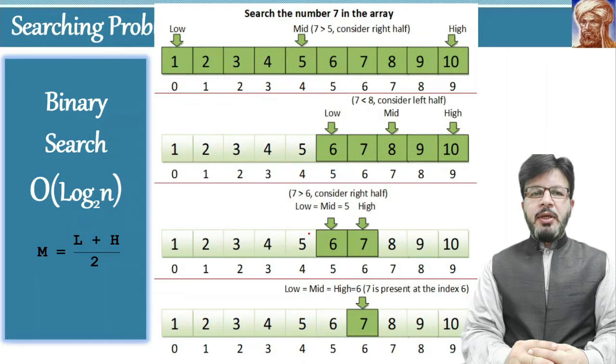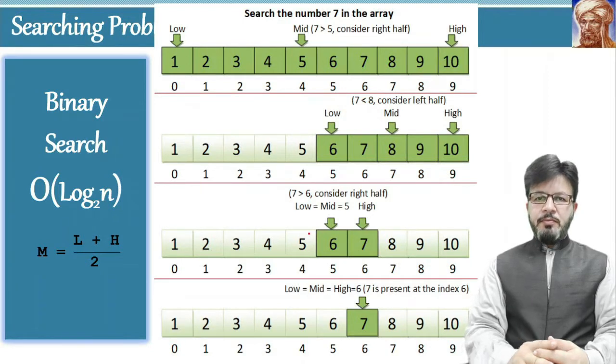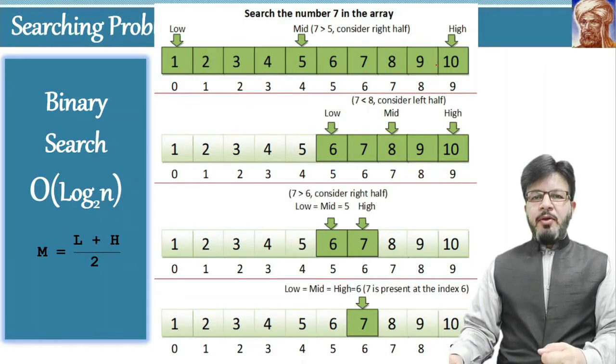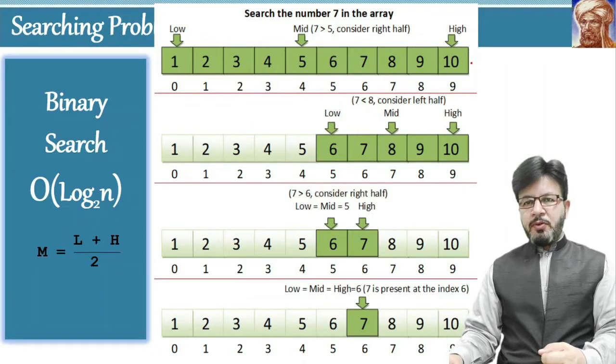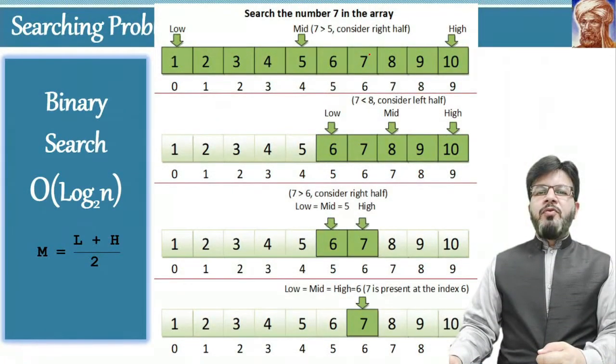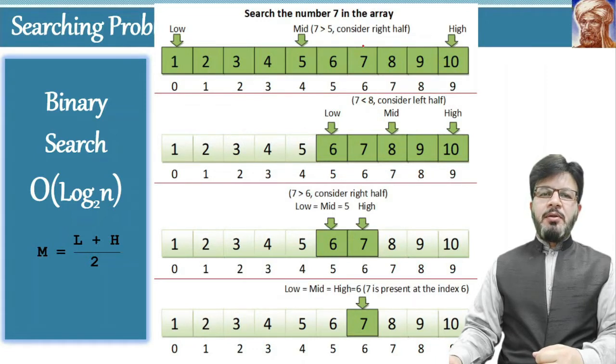So let's take an example to understand this algorithm. We have an array of size 10, and the elements of the array are 1, 2, 3, 4 up to 10, and the elements are already sorted, as you can see. We have to find whether the number 7 exists in the list or not. So how will the binary search algorithm work?